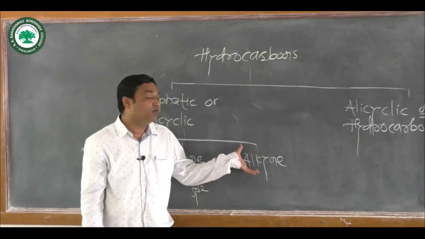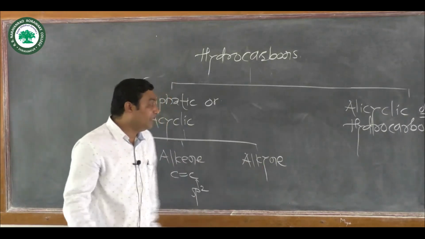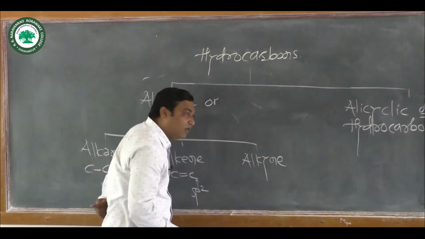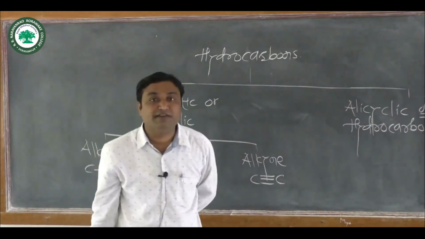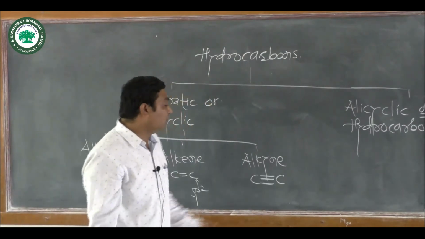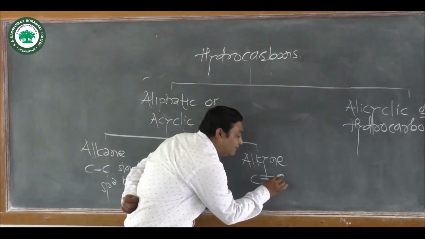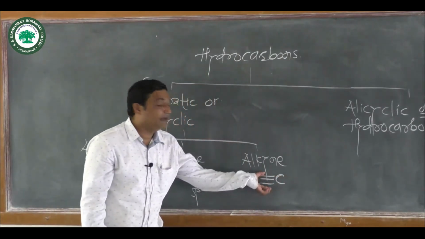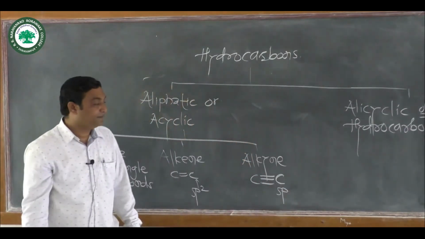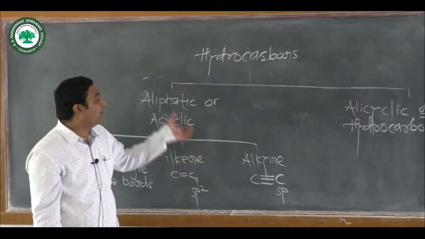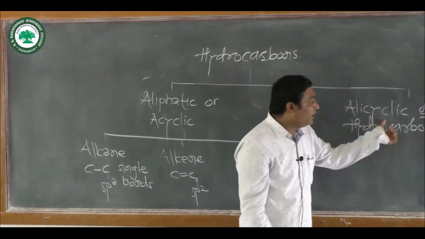Now finally we move towards alkyne. Those unsaturated molecules which contain a carbon-carbon triple bond are called alkynes. The hybridization of the carbon atoms between which a carbon-carbon triple bond is present is sp. Now, these are the types of aliphatic or acyclic hydrocarbons.